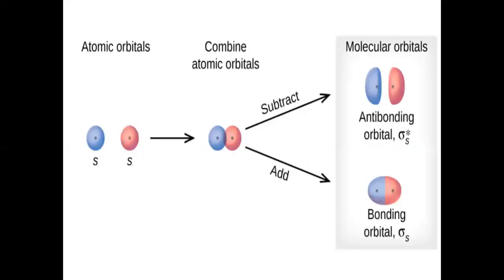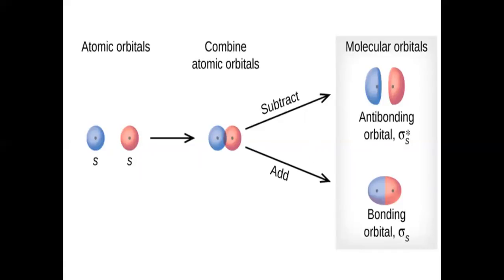Only those atomic orbitals can combine to form molecular orbitals which have comparable energies. Comparable energies means, for example, the 1s orbital will combine with the 1s orbital. Similarly, the 2px orbital can combine with the 2px orbital, and the 2py orbital can combine with the 2py orbital of another atom.